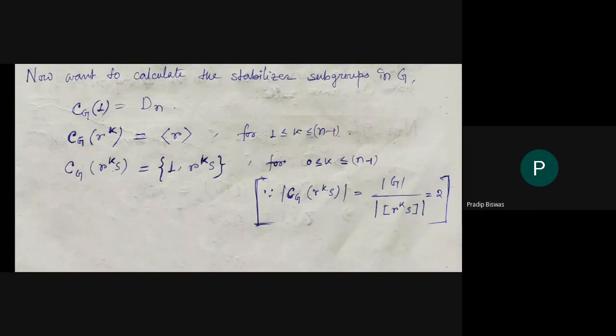So obviously these two elements are in this subgroup.